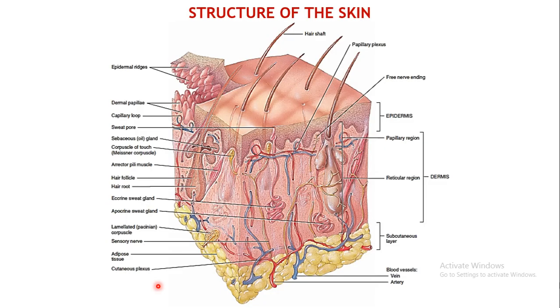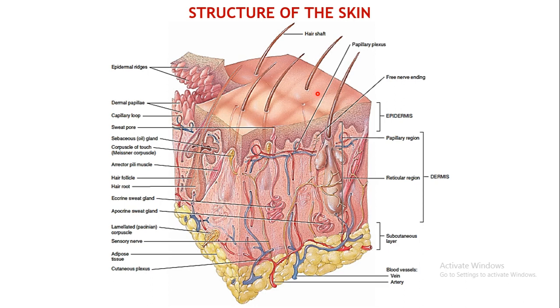This is the picture depicting the structure of the skin. In most of the regions the skin is covered with hair. You can see here hair shafts which grow on the skin. Depending upon the region, the scarcity of the hair will vary, and there are certain regions in the body wherein the hair is absent also.